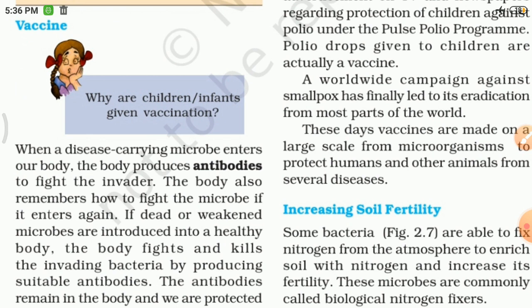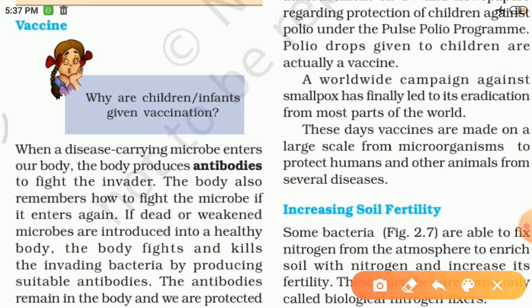Actually, vaccines are weak disease carrying microbes which enter the body and do not severely infect us, but they produce antibodies in our body. So vaccination is different from antibiotics. It is not a medicine; it is the weak disease carrying microbes.